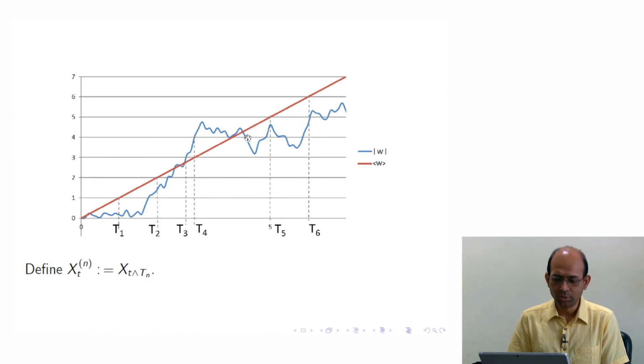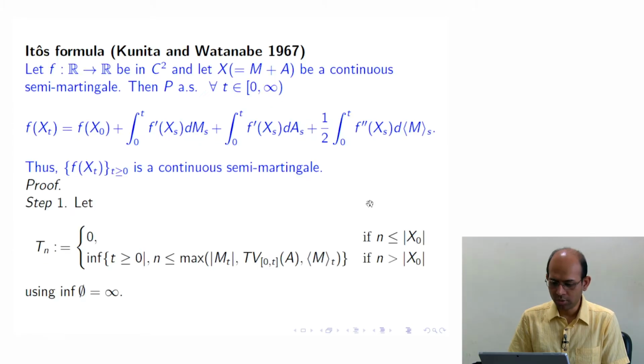So we draw both. We draw mod of W, say mod of Mt. For me, X is Brownian motion, A is 0 for that example, and M is Brownian motion. So this part I do not need to consider because A is trivial, and we need to consider these two things.